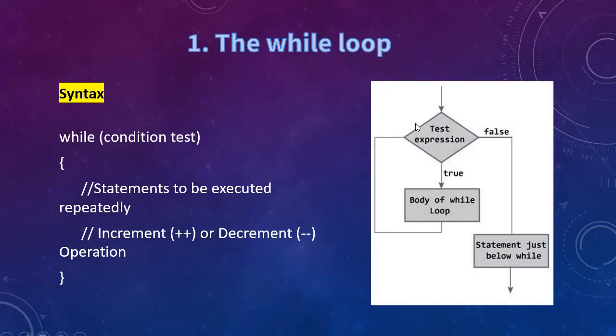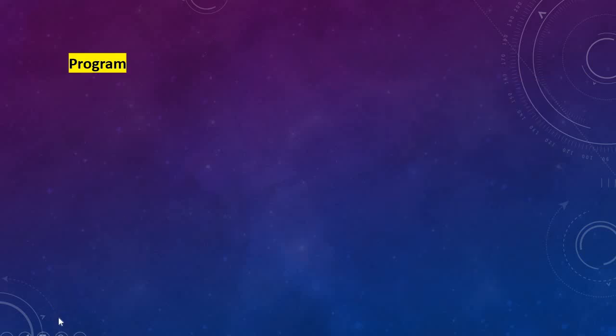This is the block diagram. The control will check the test expression first. If it is true, it will execute the body. Again, it will go to the test expression. As long as it is true, it will repeat. If the test expression becomes false, it will immediately quit the while loop and the statement below the while statement will get executed.